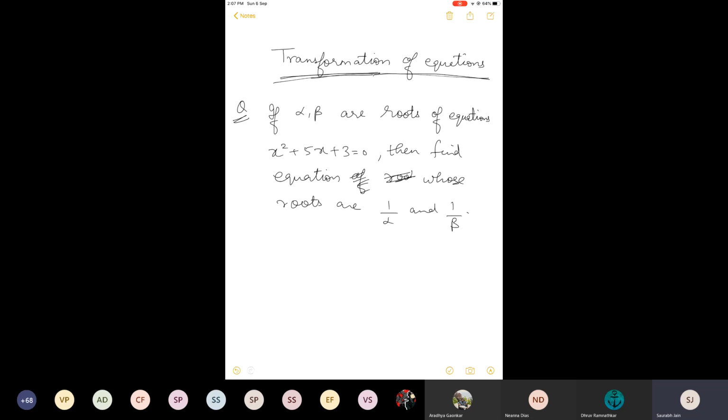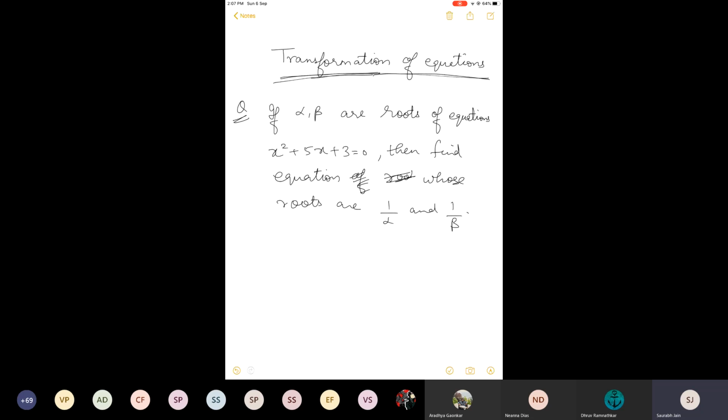So it is very clear that the roots of the new equation are reciprocals of the roots of the given equation. In place of alpha I have 1 by alpha, and in place of beta I have 1 by beta.